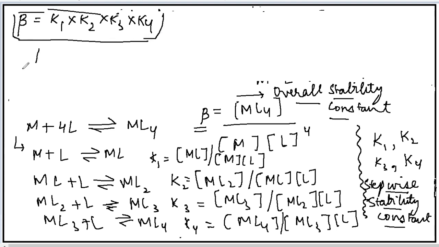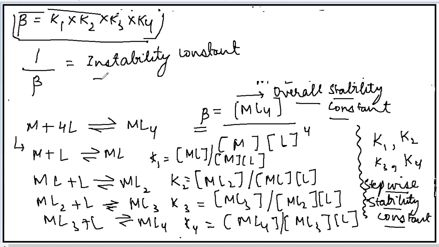Now the inverse of the stepwise stability constant is referred to as the instability constant. In case certain extreme conditions are provided to the coordination compound and the coordination entity breaks off, then the instability constant will be given as the inverse of the stability constant, that is 1 by beta, or if we consider all the steps, then it will be 1 by k for the stepwise stability constant. So this is how we can explain the stability in the coordination compounds.